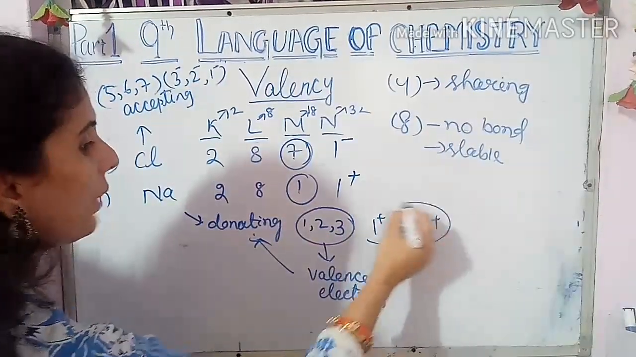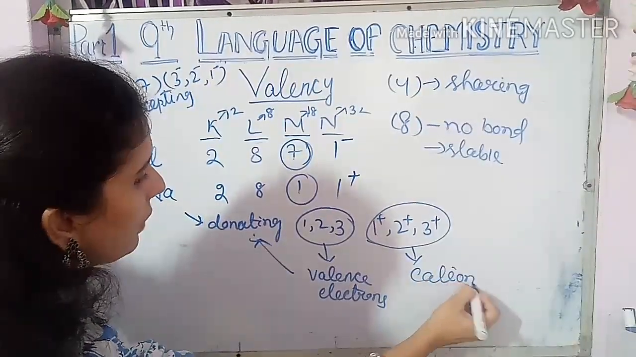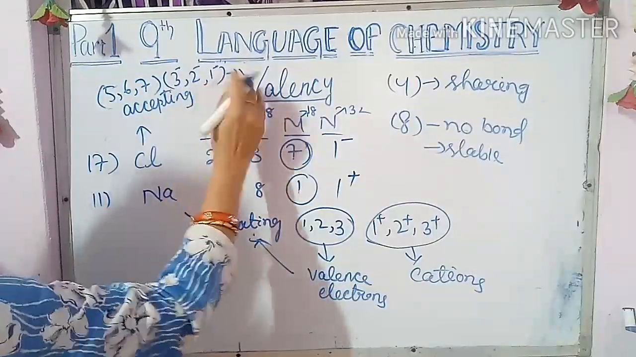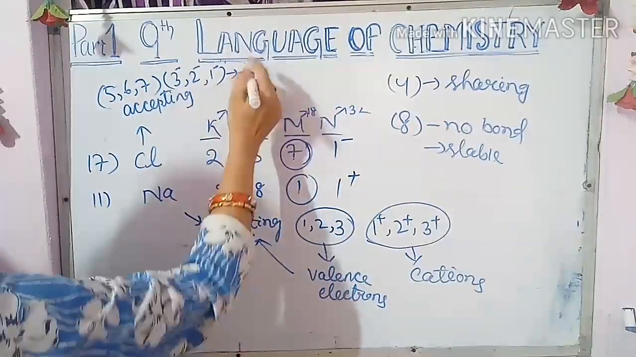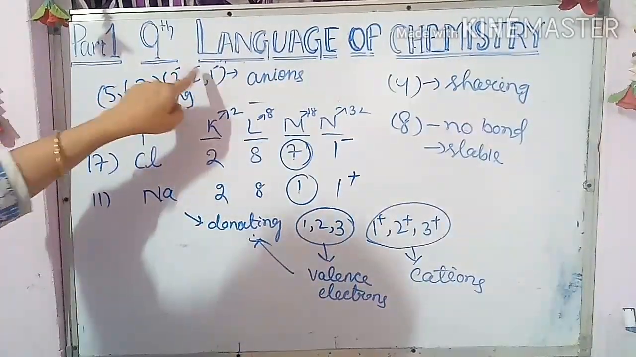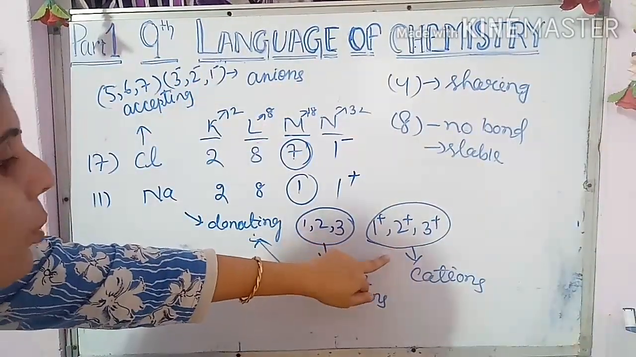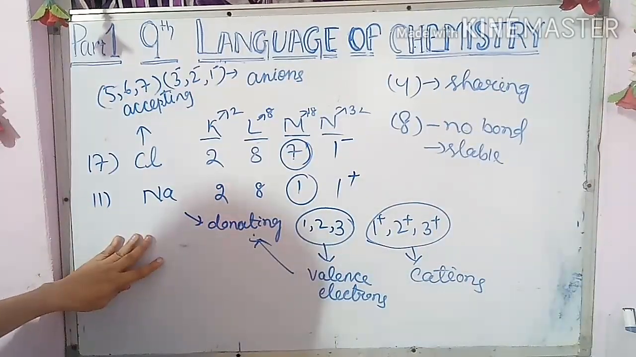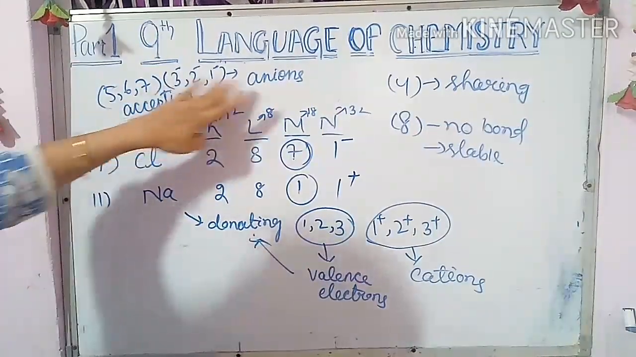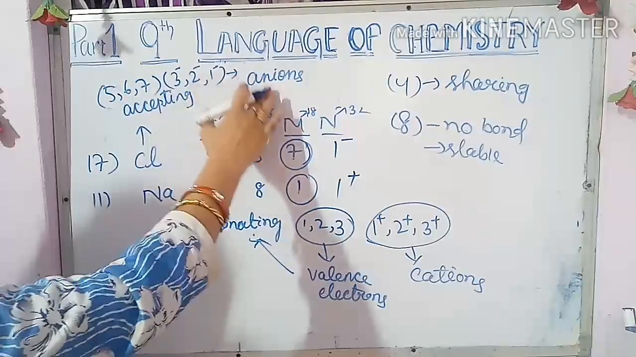And these positive elements, what are these? They are known as cations. And these negative symbols are known as anions. So negative elements who are accepting are called anions. Positive elements who are donating are called cations. Generally, metals produce cations and non-metals produce anions. Remember, metals producing cations and non-metals producing anions.